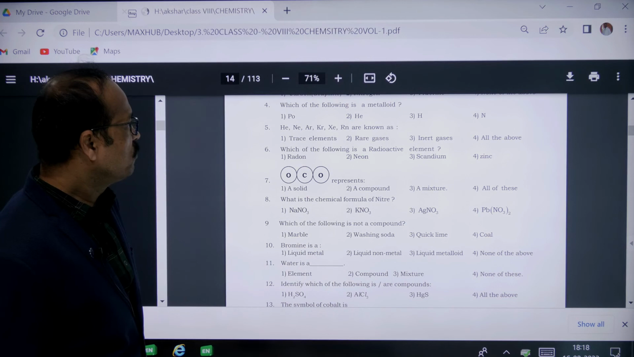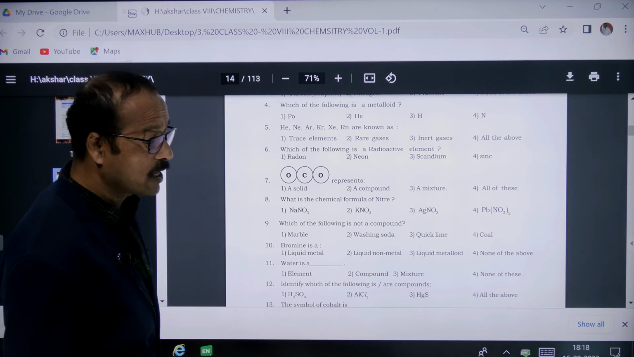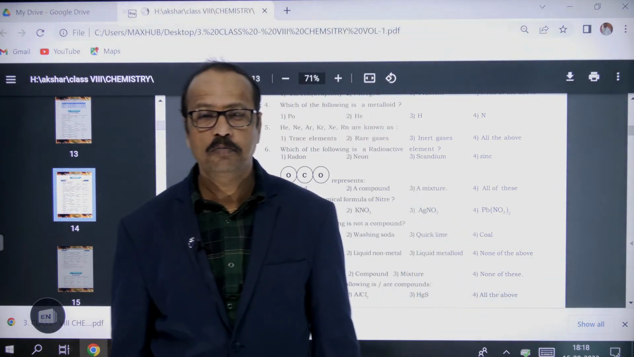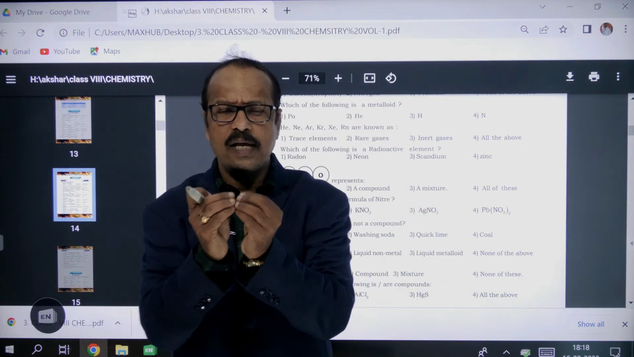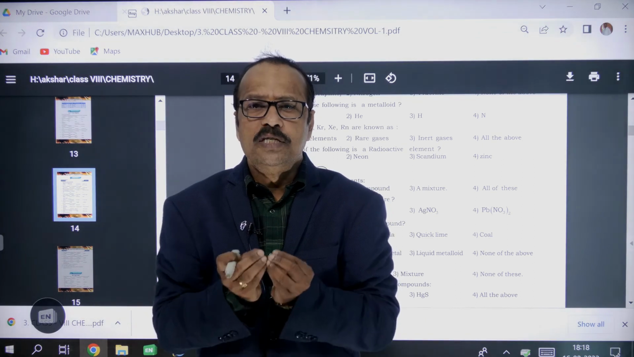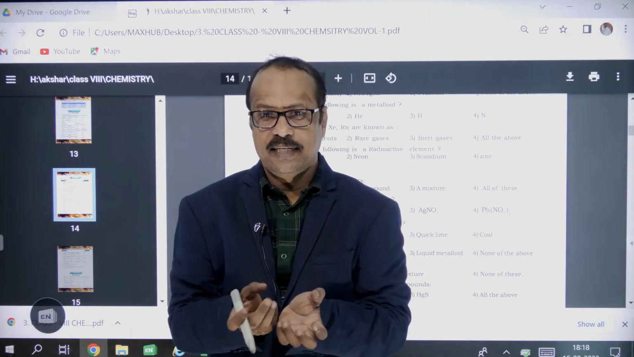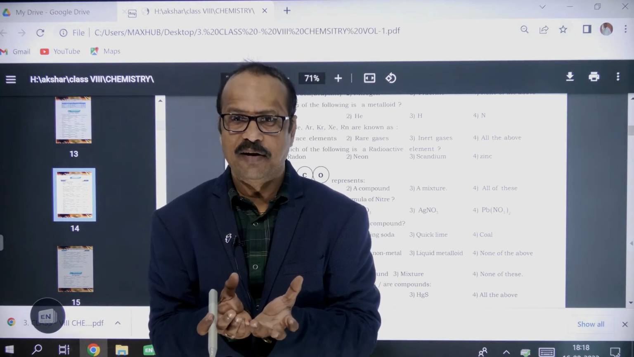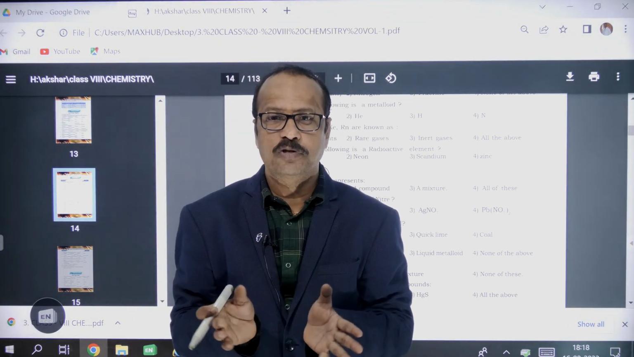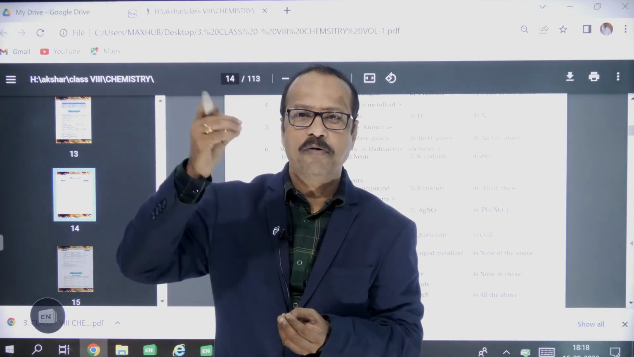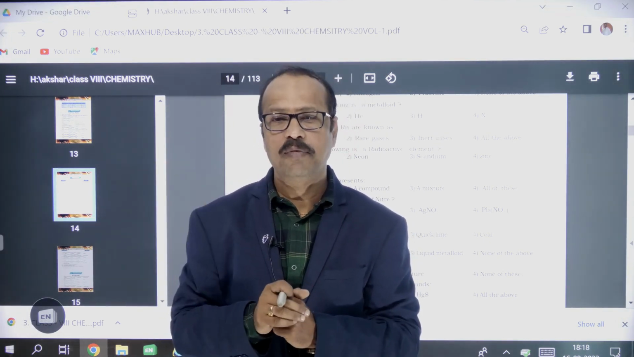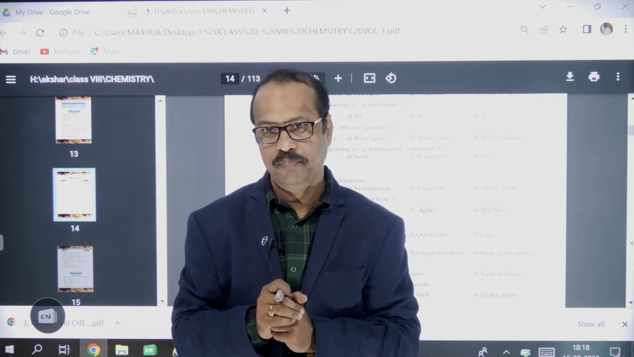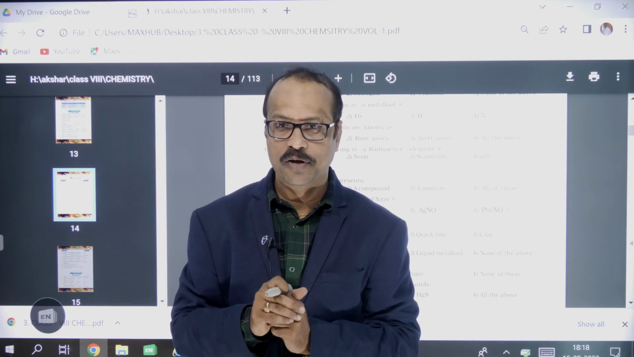Right. Now, which of the following is a radioactive element? Students, here there are some radioactive elements. Radioactive means the element which disintegrates by itself, without any external force or pressure, and releases some type of radiations. Such type of element is called a radioactive element. For example, you know radium. Radium is an example for the radioactive element.